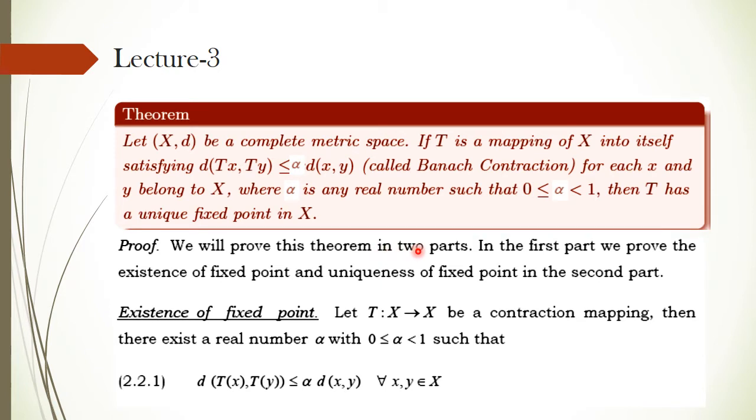So we will prove this theorem in two parts. In the first part we will show the existence of a fixed point, and in the second part we will show the uniqueness of the fixed point. So now the first part, existence of a fixed point. What is given to us? It is given that T is a contraction mapping, which means for some real number alpha lying between 0 and 1, open at 1, it satisfies this inequality.